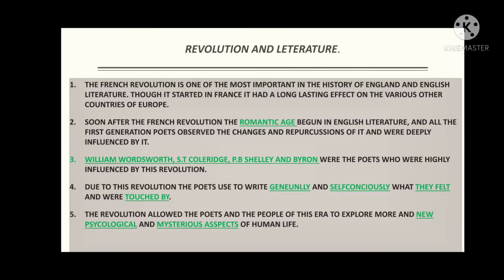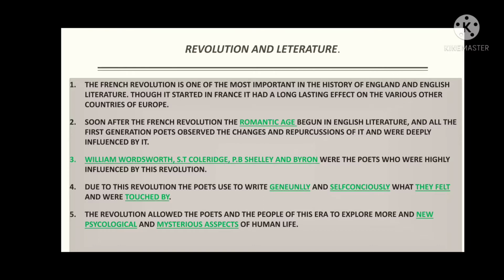The first point: the French Revolution is one of the most important events in the history of England and English literature. Though it started in France, it had a long-lasting effect on various other countries of Europe. Soon after the French Revolution, the Romantic Age began in English literature, and all the first generation Romantic poets observed the changes and repercussions of it and were deeply influenced by it.